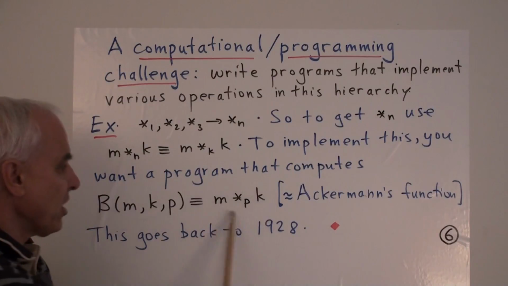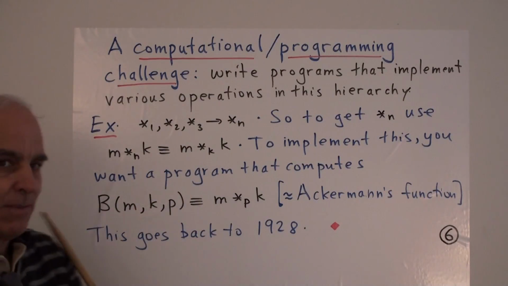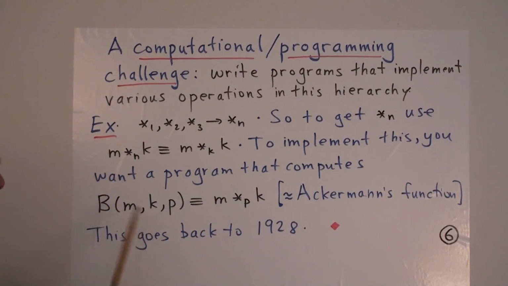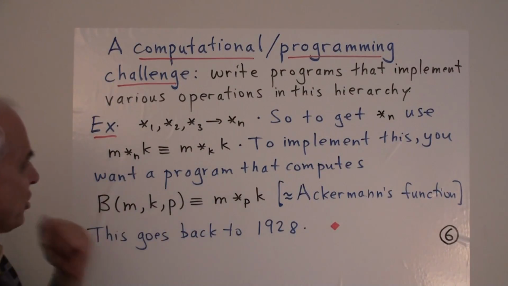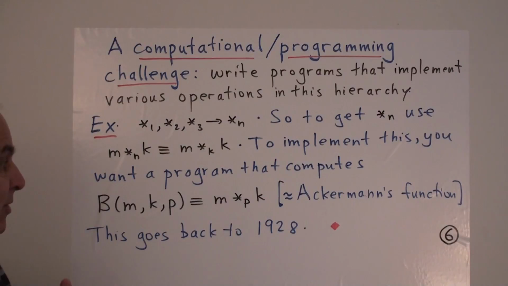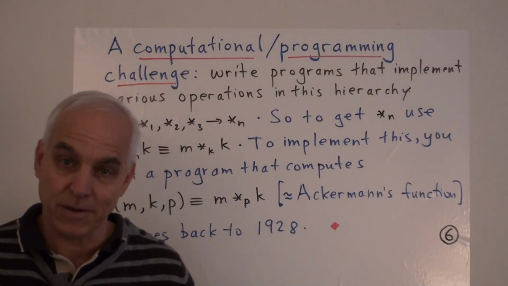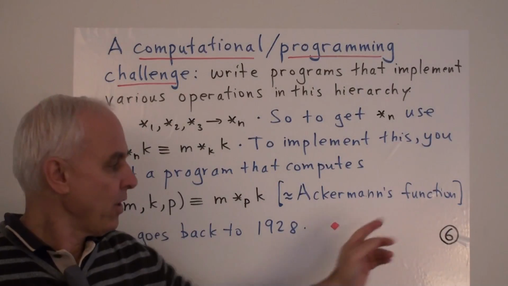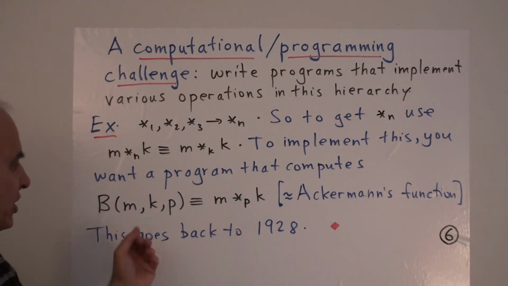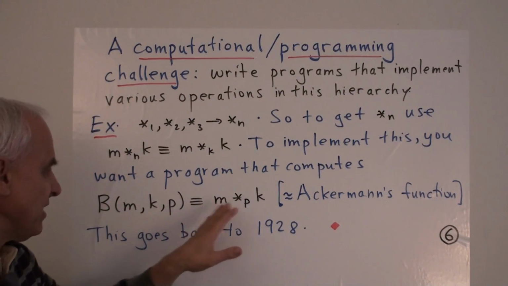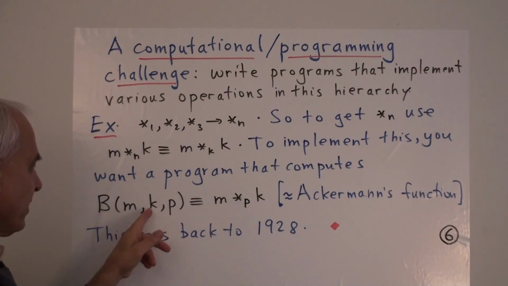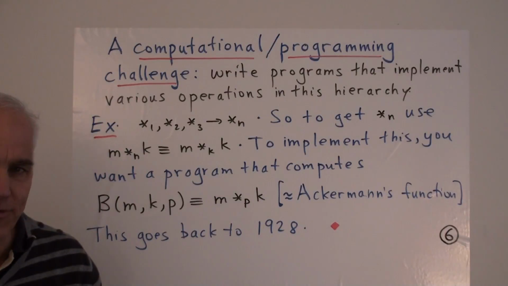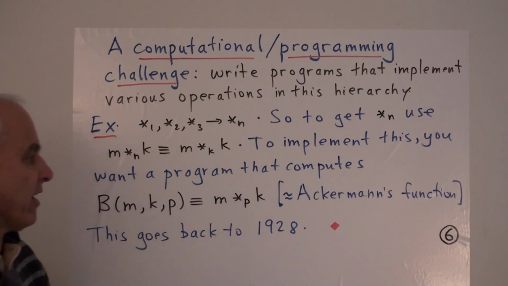And if we can do that general computation, well, then calculating m star n k will be easy. Now this particular combination of things is actually something with a very long and distinguished pedigree. It's essentially what's called Ackermann's function. Okay, it's not exactly Ackermann's function. Ackermann's function differs from this by just a bit of a shift by one in a couple of these variables.